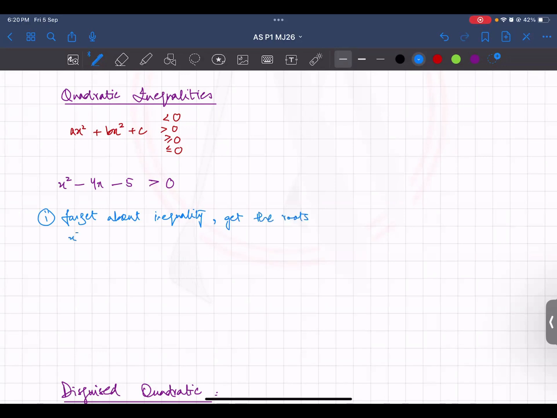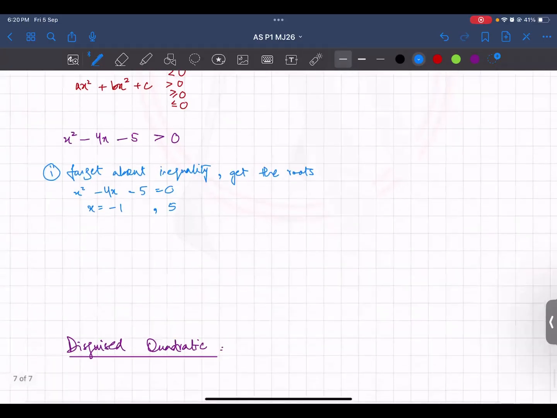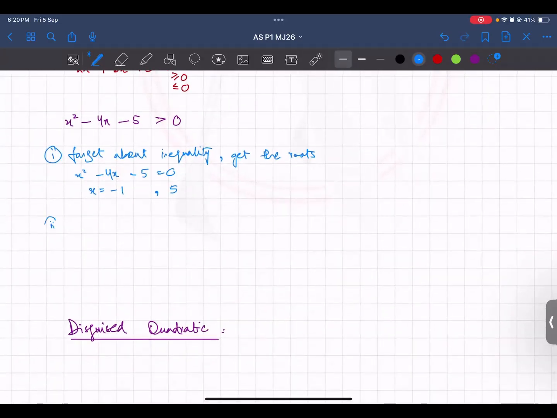For example, you have x² - 4x - 5 = 0. You have to solve this. You solved this and got the answer. We had -1 and 5. Okay. Then we sketch, very short, a very simple sketch. How? We know the coefficient of x² is positive, so this would be a smiley face. Smiley face will be formed mostly. And we have the 2 roots. One is -1 and the other is 5, right?